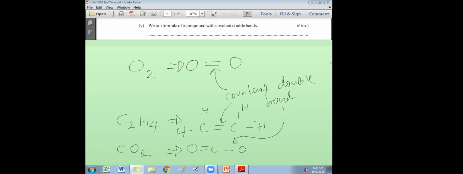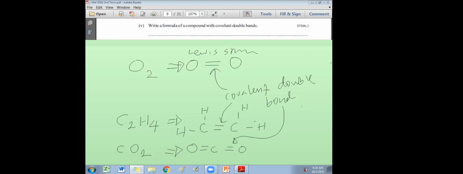Who can tell me what is the mistake? In the exam, a student writes this as the Lewis structure of O2. This is the Lewis structure of oxygen. What is missing here? He will not get marks for this Lewis structure of O2. Yes, Sumela? It has not depicted the non-bonding pairs. Very good. Lone pairs are not included. That's a problem. So to make it a Lewis structure, you have to put the lone pairs.